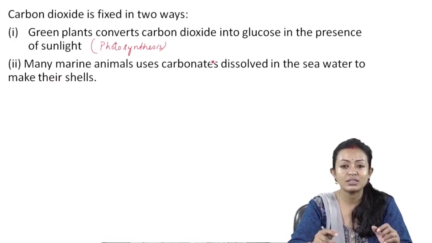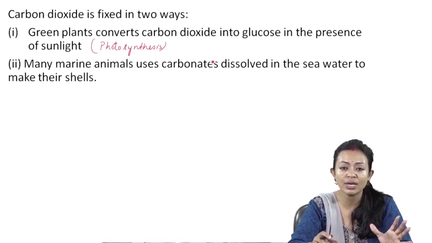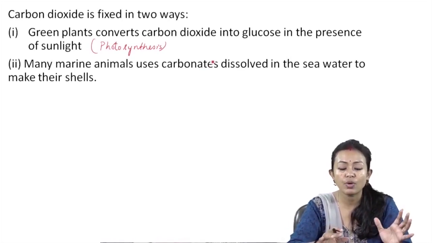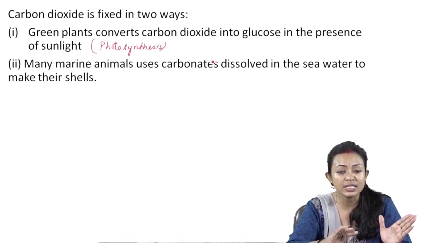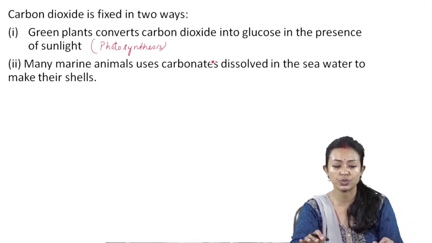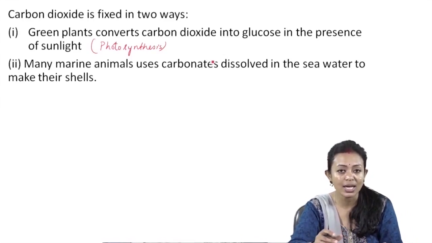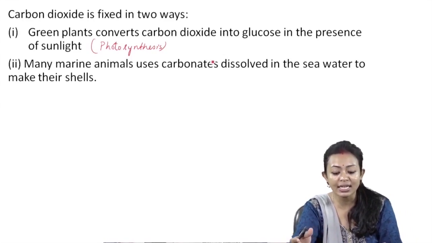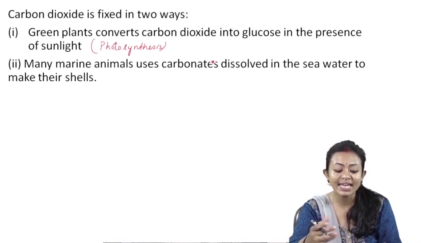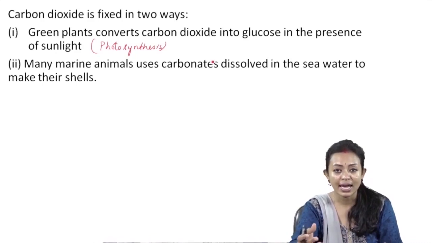When there is heavy rainfall due to erosion or flooding, the surface of the earth gets washed out. And when this water gets washed, many carbonates mix with water and form water-soluble carbonates, which are then utilized by the marine animals to make their shells.